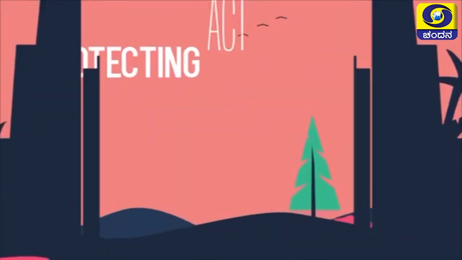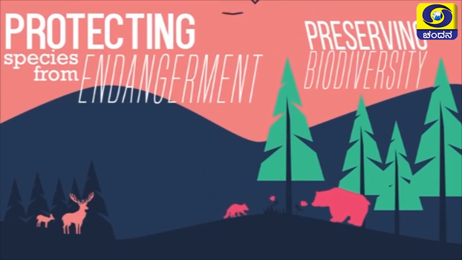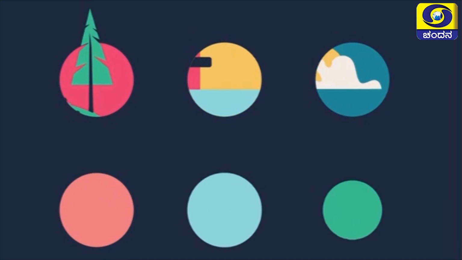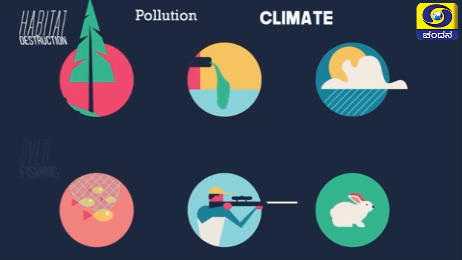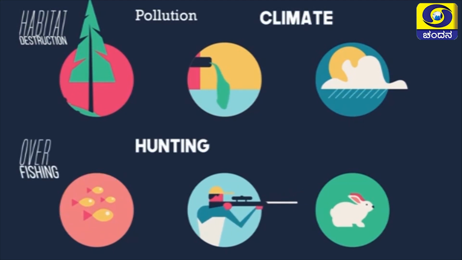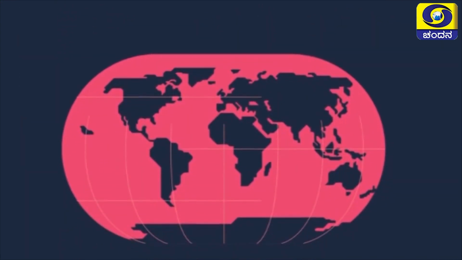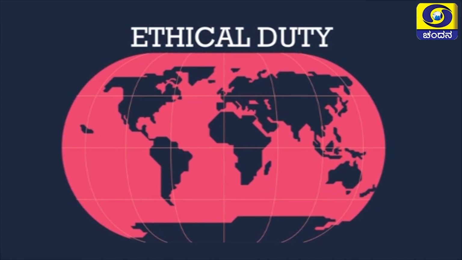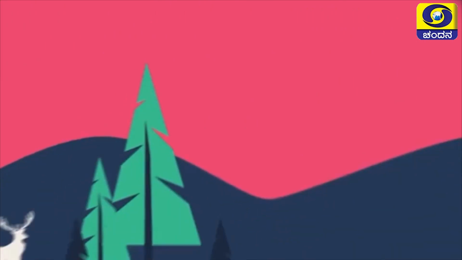Conservation is the act of protecting species against becoming endangered. It's all about preserving biodiversity. There are many reasons why a species might become endangered. It can happen because of a habitat destruction, climate change, overfishing or hunting, and the introduction of invasive species to habitats which outcompete the native ones. We have an ethical duty to help preserve all the species on Earth, and this is done by carrying out conservation. Let's look at a few methods used.